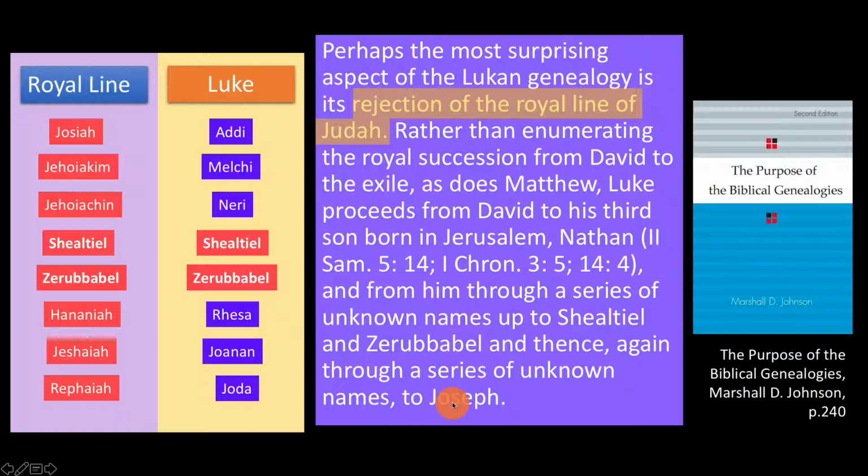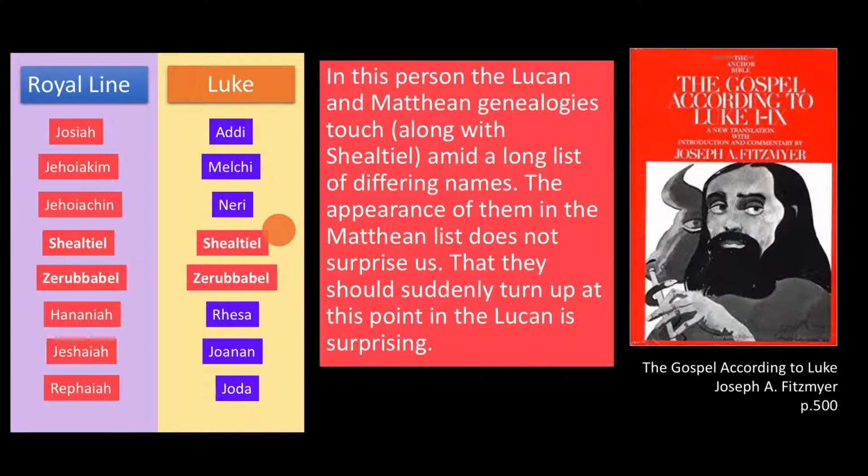So here he realizes that Luke has rejected the royal lineage all the way up to Shealtiel and Zerubbabel. He still incorporates these names. Why has he done this? Fitzmyer in his commentary notes the peculiarity of the inclusion of these names. He notes, "In this person, referring to Shealtiel, the Lucan and Matthean genealogies touch, along with Shealtiel and Zerubbabel, amid a long list of differing names.